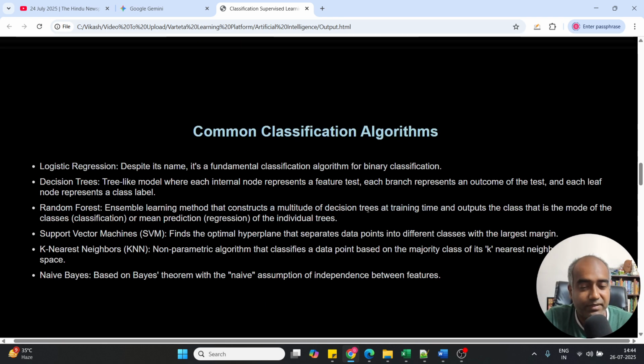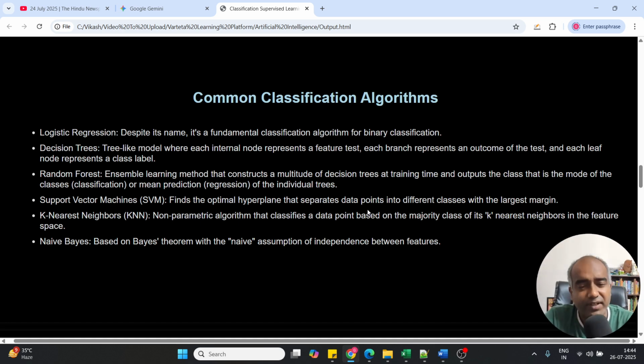Let's go to the next slide. So what are the different classification algorithms? If you want to learn about these in detail, because these are part of machine learning, these are not part of the AI syllabus, right? These are the different algorithms: logistic regression, decision trees, random forest, support vector machines, k nearest neighbors, and naive Bayes.